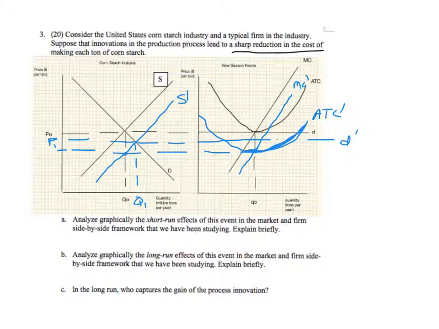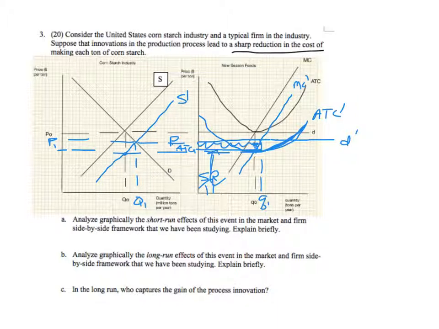Anyway, so the new output is where the marginal cost and the new market demand intersect. So the firms will increase output. They're going to be making a profit. Average total cost is not the new minimum average total cost, but it's below the new market price. So that blue rectangle is short run profits. This drawing looks better on my answer key because I have my ruler out, but that's the idea. So now we're done with the short run case.